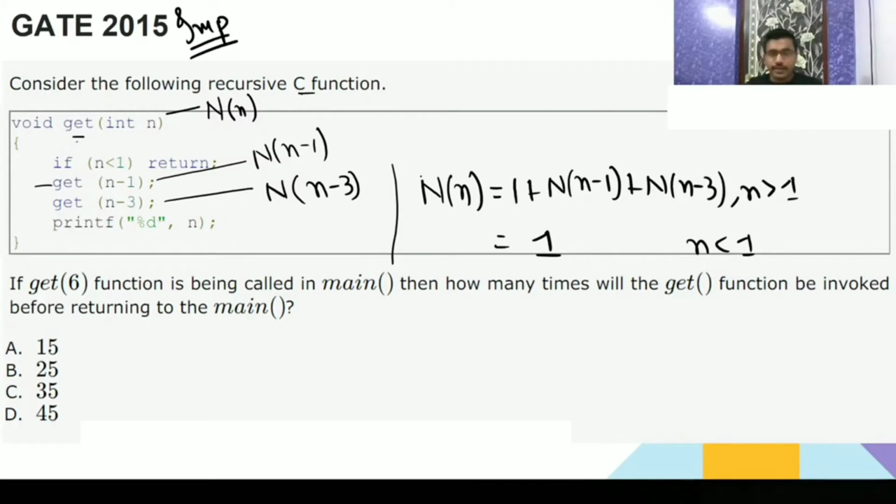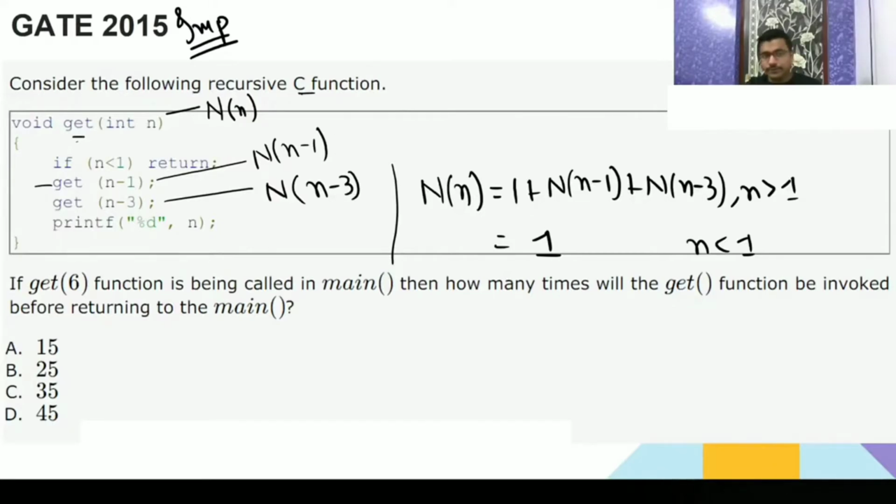Understood the recurrence relation? Here the recurrence relation is saying the number of times the function is called. So here I am representing how many times this gate function is called using the notation capital N. On size n it is N(n), on size n minus 1 it is N(n minus 1), on size n minus 3 it will be N(n minus 3).